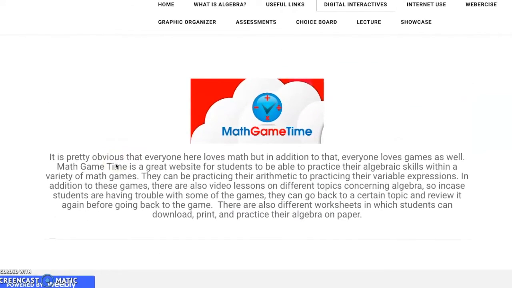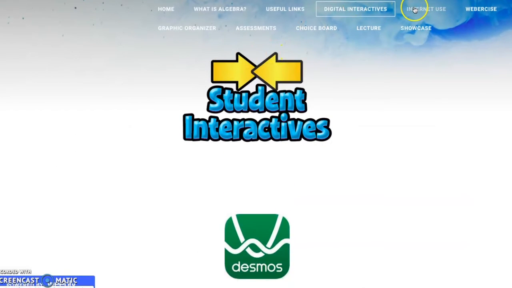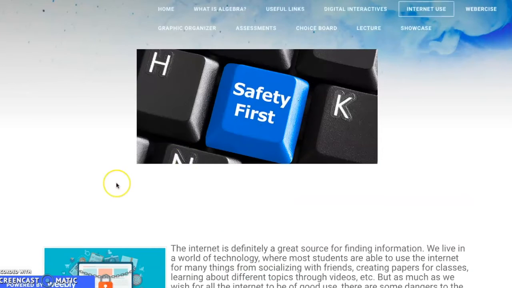Also, we have Math Game Time, which pretty much helps you with your algebra skills, but using games. And we know how we all love playing games. So moving on, we have internet use.